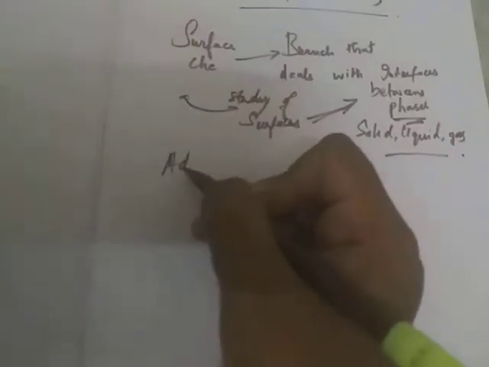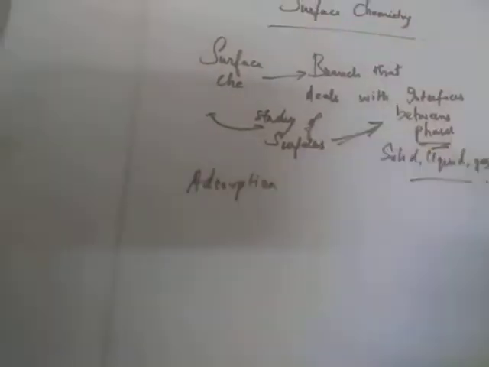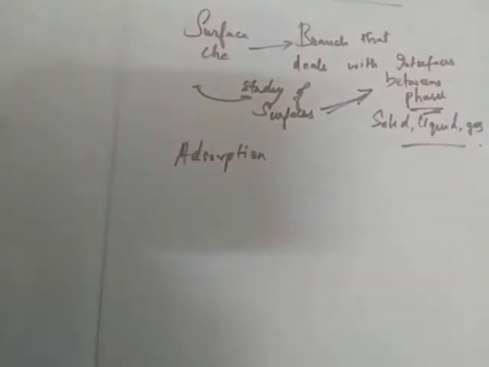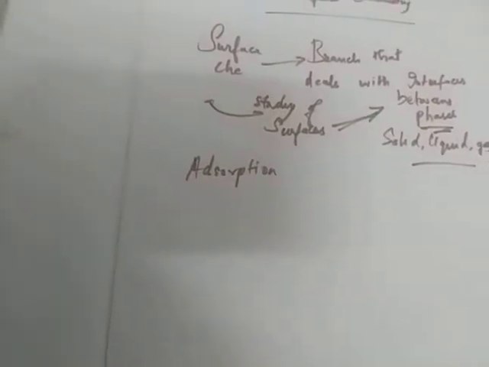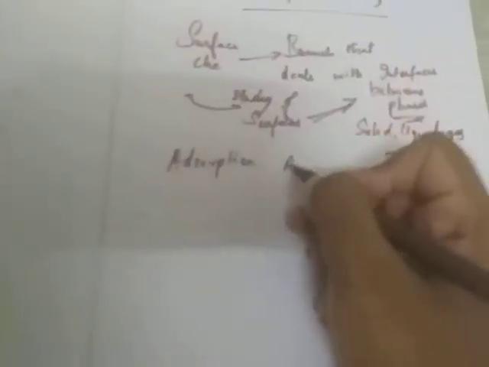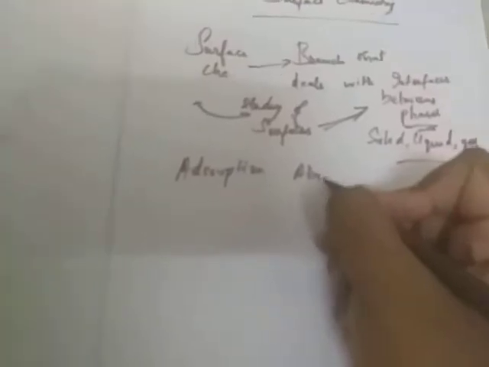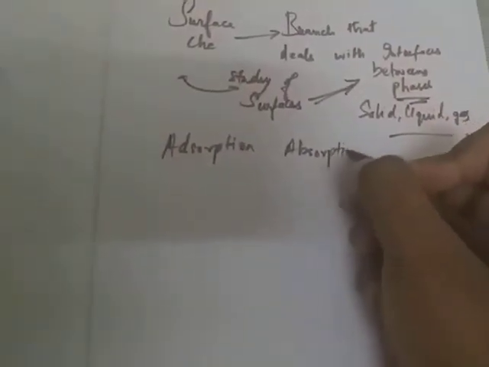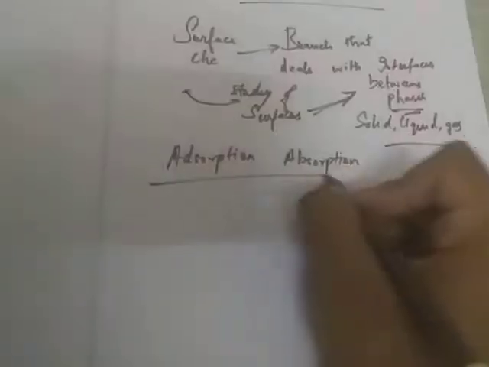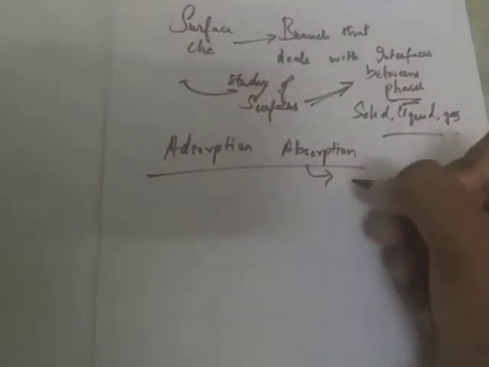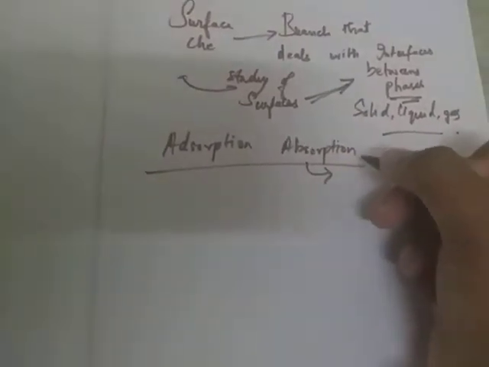So there are two major topics. One is adsorption and another one is absorption. We all know what absorption is.